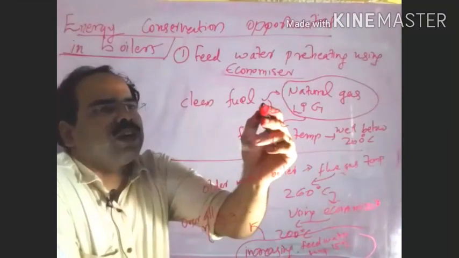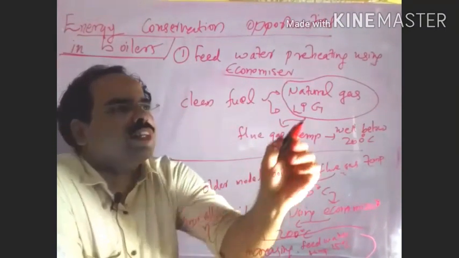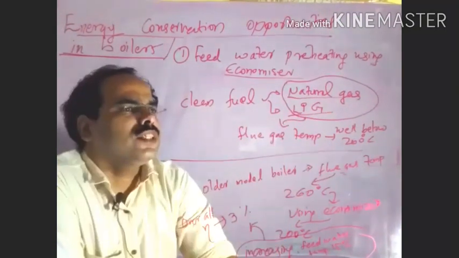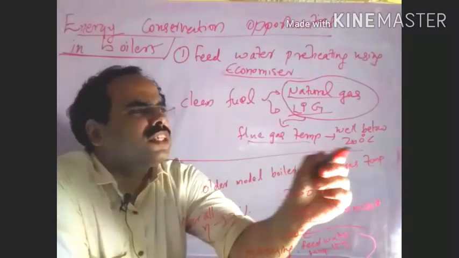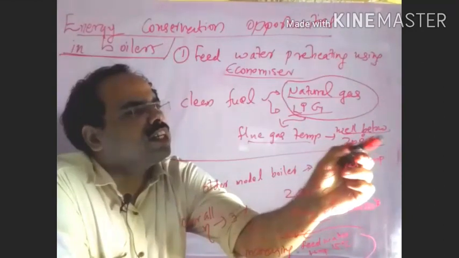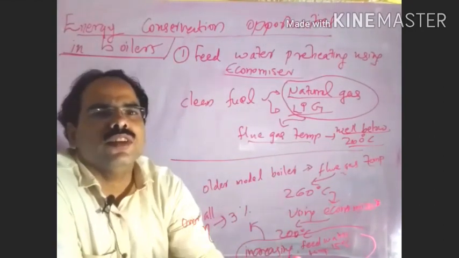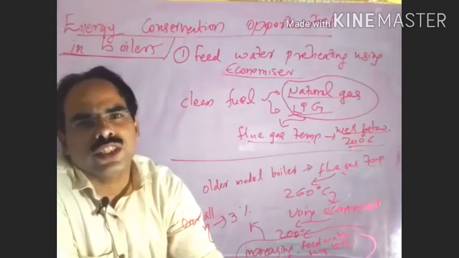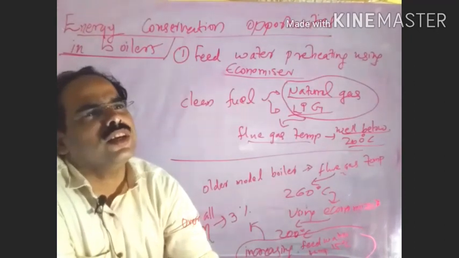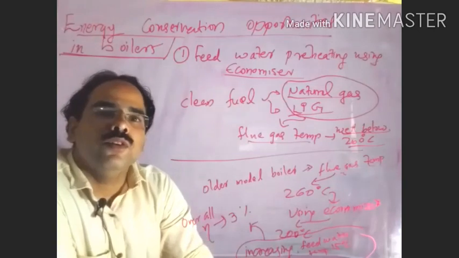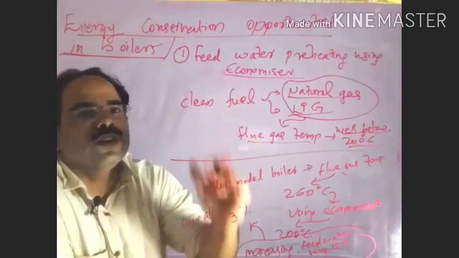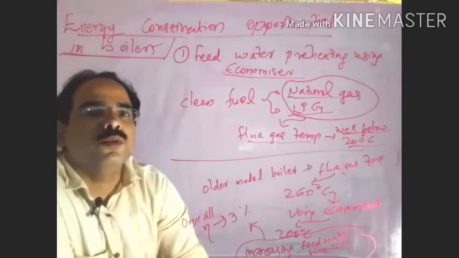In case of clean fuels like natural gas and LPG, their flue gas temperature we can keep well below 200 degrees Celsius. Why? Because there will be no chance for sulfur oxides. So that's why here the flue gas temperatures we can keep well below 200 degrees Celsius. There also we can think about conservation.